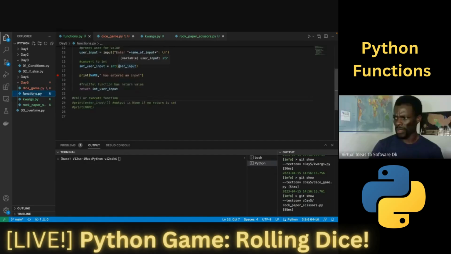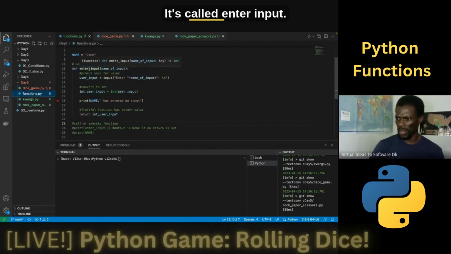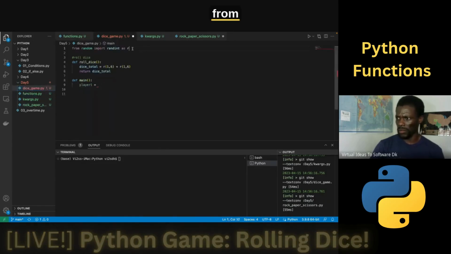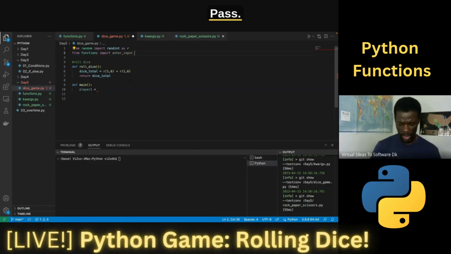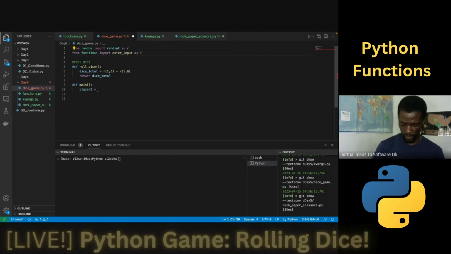Yep. So let's see, it's called enter input. So let's go ahead and say from function import enter input as, let's say, u. Let's say user input, that's even long.